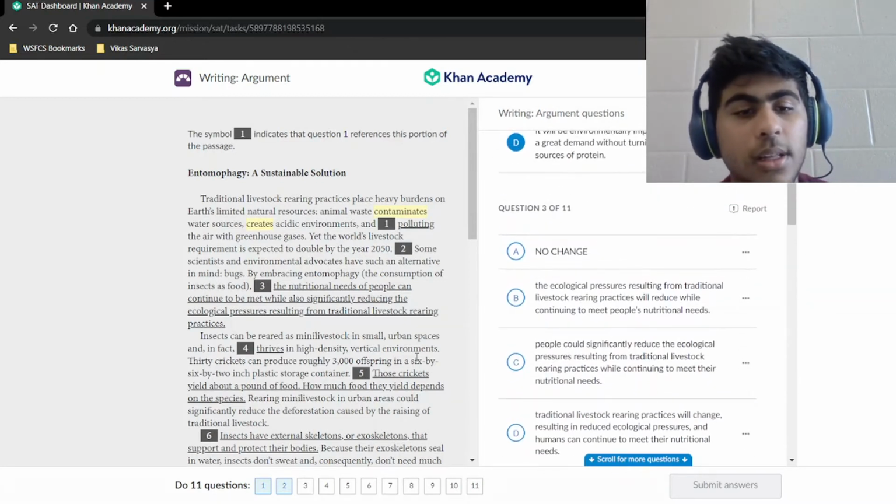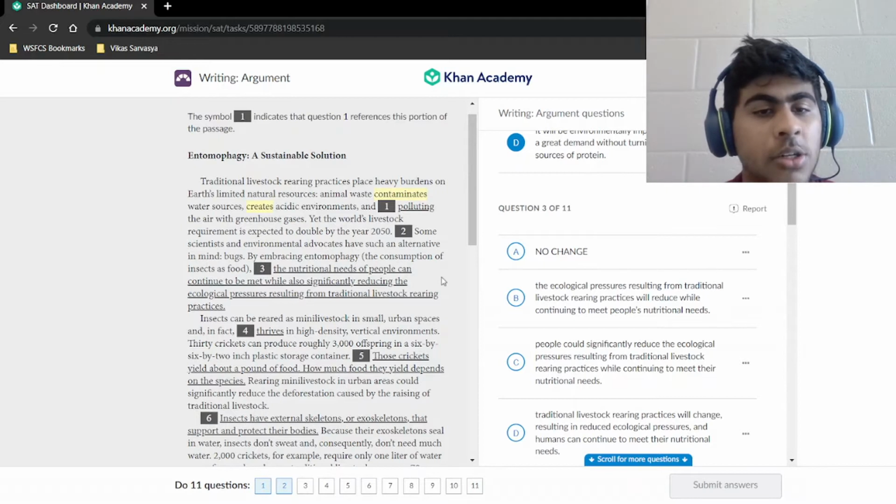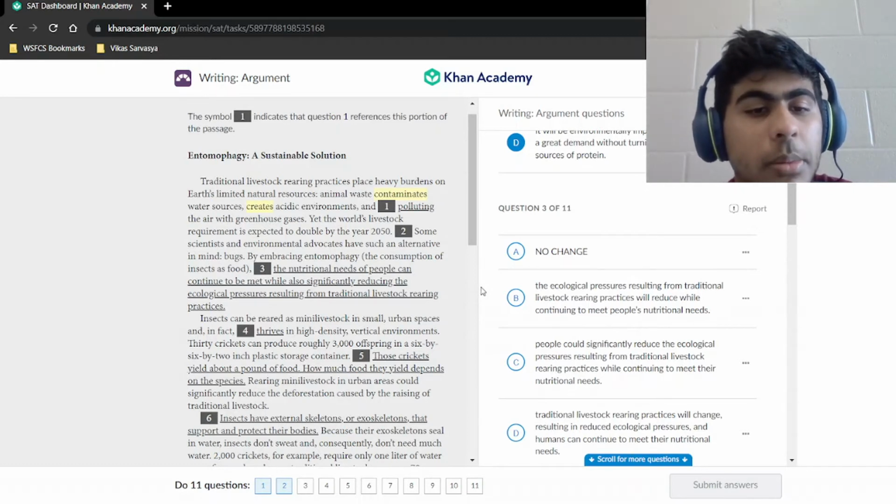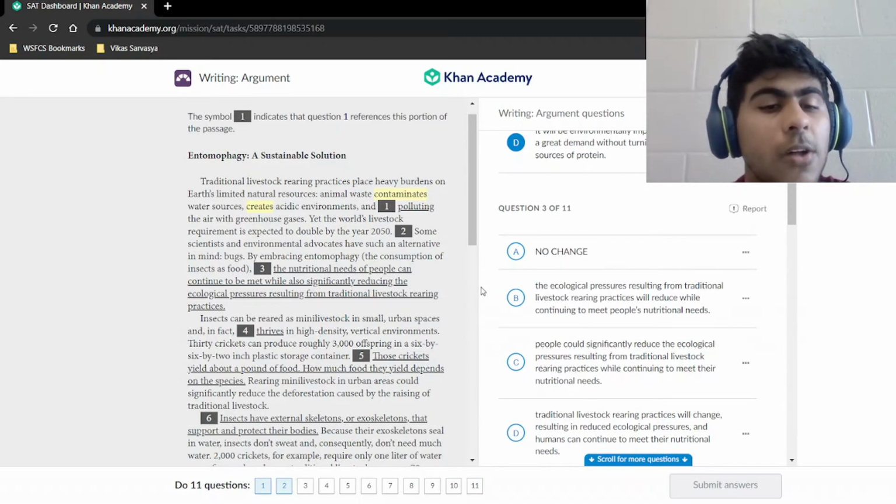Question 3. It's down here. By embracing entomophagy, the consumption of insects as food, the nutritional needs of people can continue to be met while also significantly reducing the ecological pressures resulting from traditional livestock rearing practices.